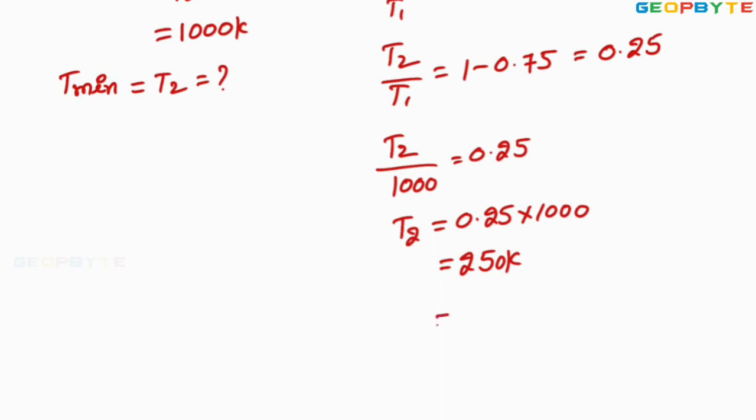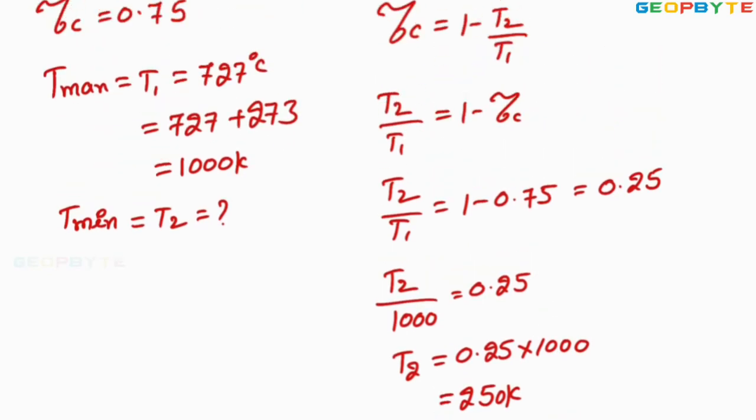Therefore, it can be converted to centigrade. 250 minus 273 gives minus 23 degree centigrade. Therefore, the lower temperature reservoir temperature equals minus 23 degree centigrade.